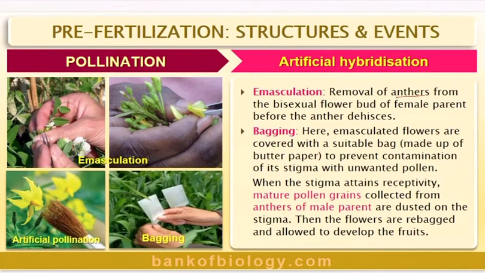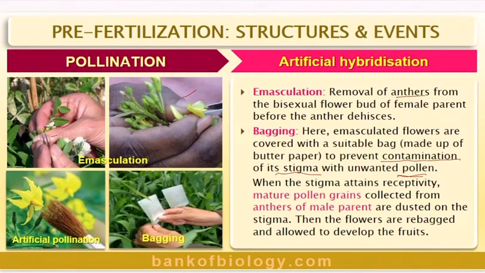So in emasculation, what we do is remove the anthers from the bisexual flower bud of a female parent before the anther dehisces. You can see here it is being cut. The anthers are being cut. Emasculation is taking place. Now you can see here with the forceps. And on the other hand, bagging: here the emasculated flowers are covered with a suitable bag made of butter paper to prevent contamination. Look at this, contamination of its stigma with unwanted pollens. This is the purpose of bagging.